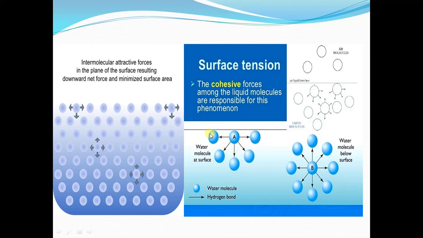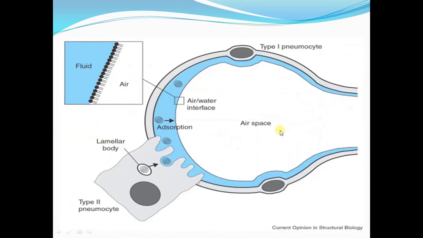So this will produce a cohesive force which will tend to cause retraction or recoiling of the molecules present on the surface. So this will create the surface tension. The unequal attraction of molecules in the surface layer will cause surface tension. The same is present in the lungs.